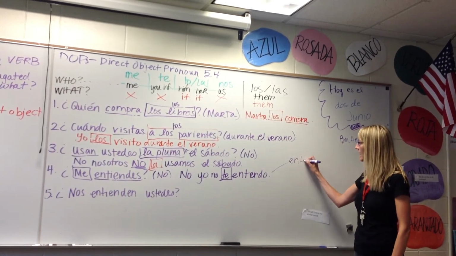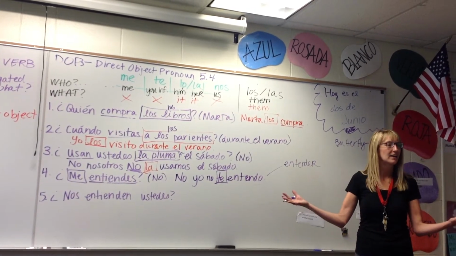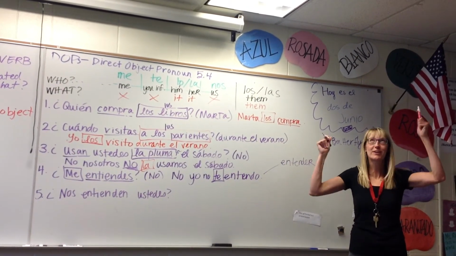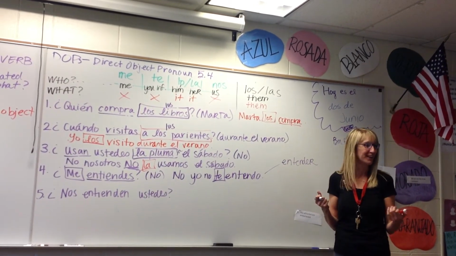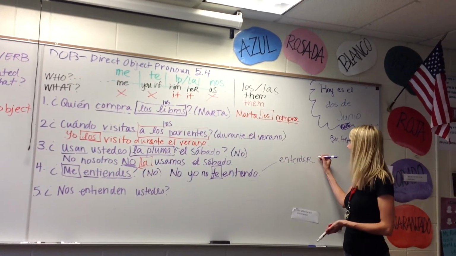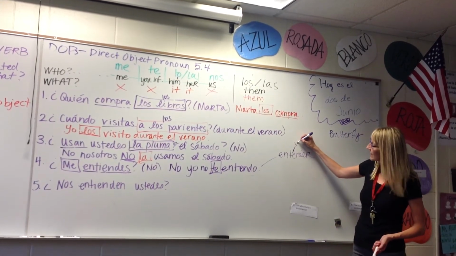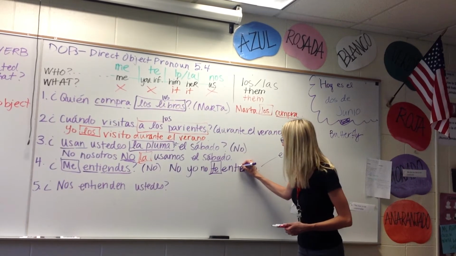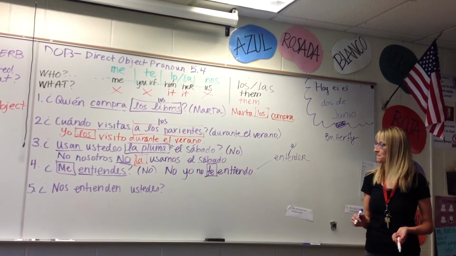Entender. ¿Qué significa entender? Green. No, ¿qué significa? Green. Oh. Green, it means green. It's in our green group. Yes, you guys are totally right. To understand. It means to understand, and it's in our green group, which is what kind of stem changers? E to IE. Muy bien. I'm so thrilled, though, that you guys remember the colors and that it's actually working to coordinate them that way.